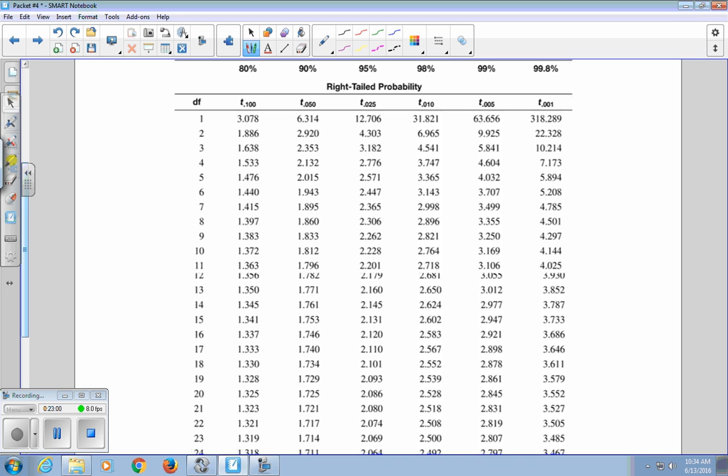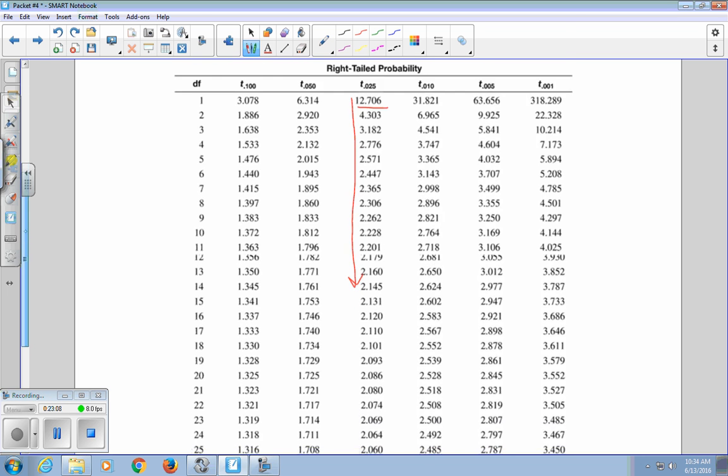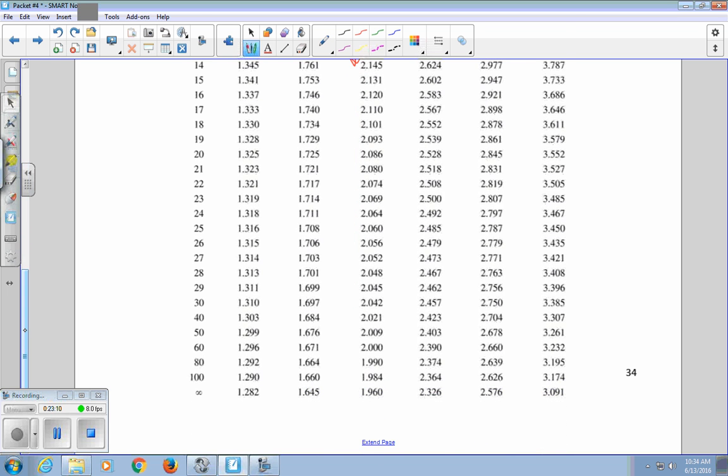With 1 degree of freedom, we're looking at 12.706. But as our degrees of freedom increase, which is the same thing as our sample size increasing, and we get all the way towards the bottom of the table, which I can't fit on one page, we end up at 1.960. And this is the same as a 95% confidence interval with z star.